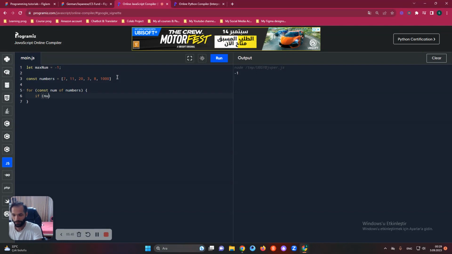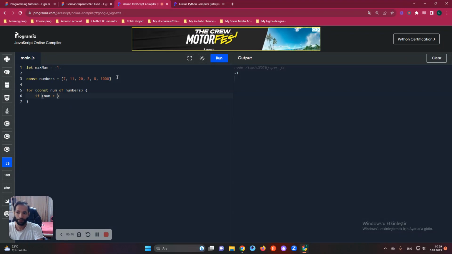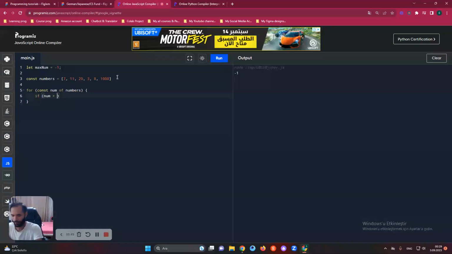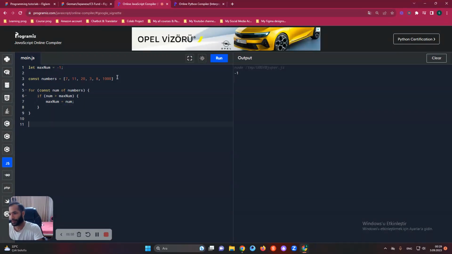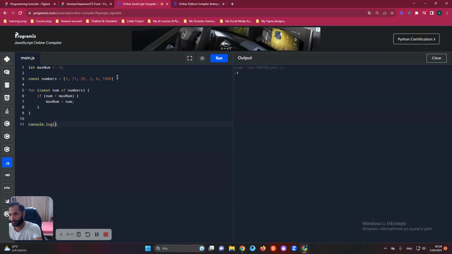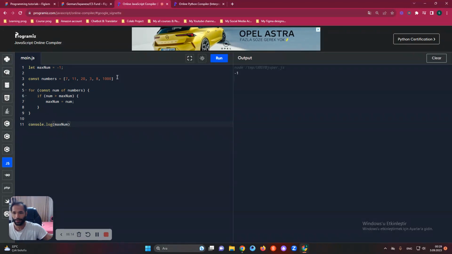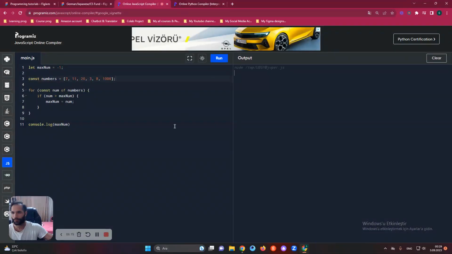We can say if number is greater than maximum number, then what we need to do is say max number is number. Then we come down and say console.log and put the maximum number. I hope everything works great.